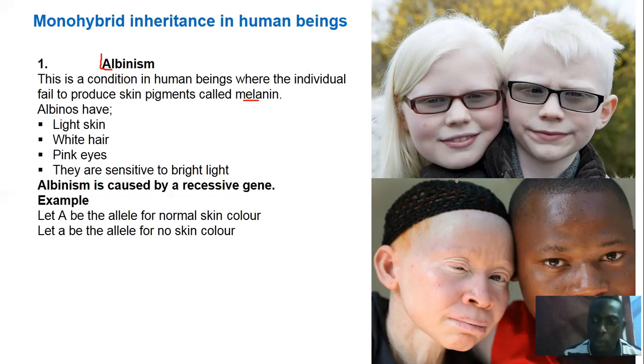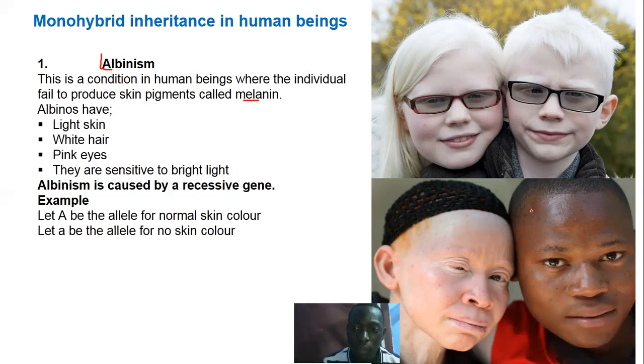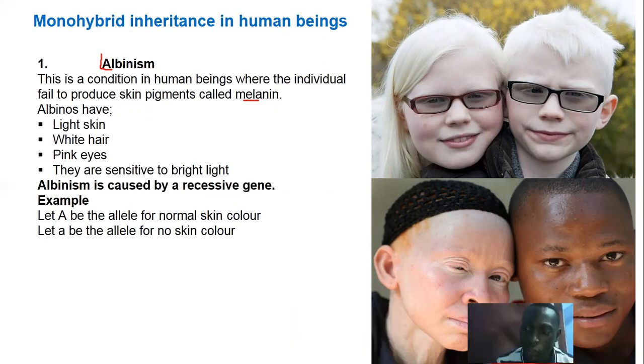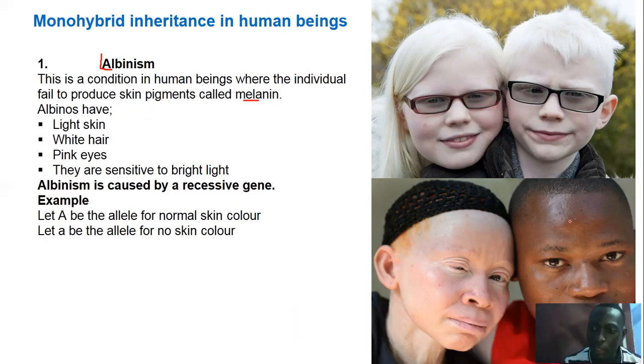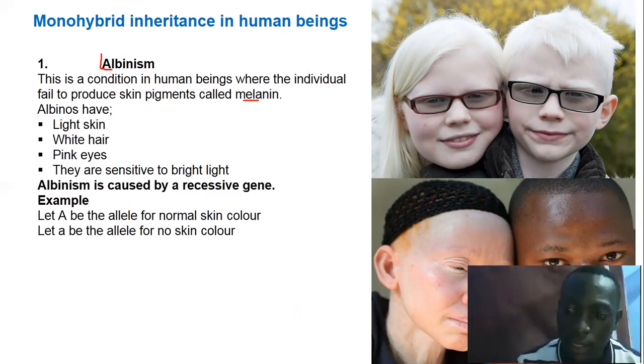And by the way, both whites and blacks, the Africans, we can all produce albinos. Okay, so albinos will have light hair, white hair, pink eyes. They are very sensitive to bright light, and that's why sometimes they have to use sunscreens, whereby they must screen, like that sunscreen Vaseline, which acts as the melanin.